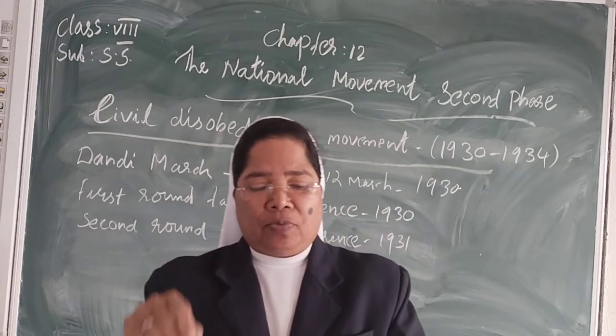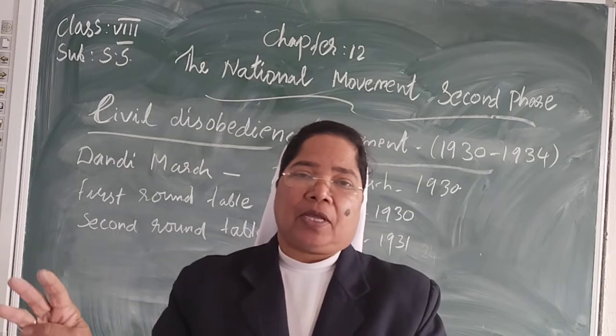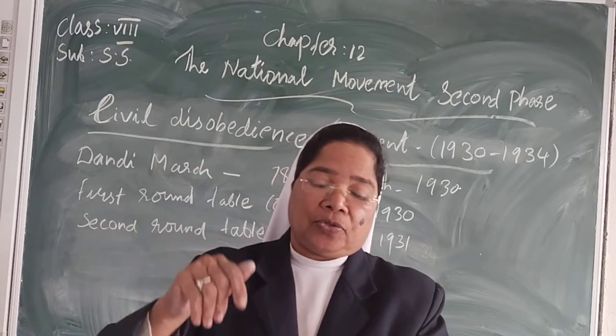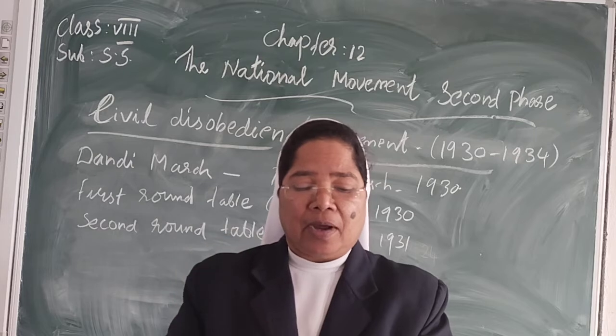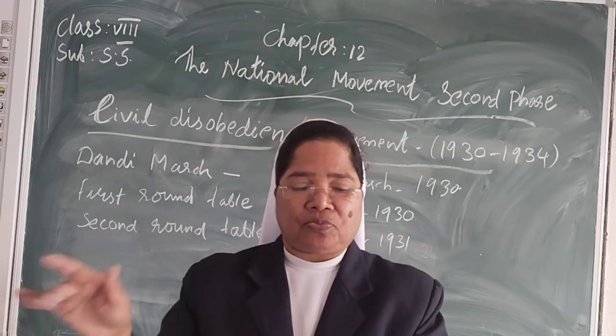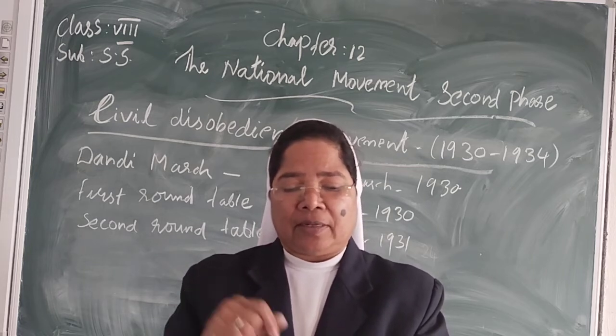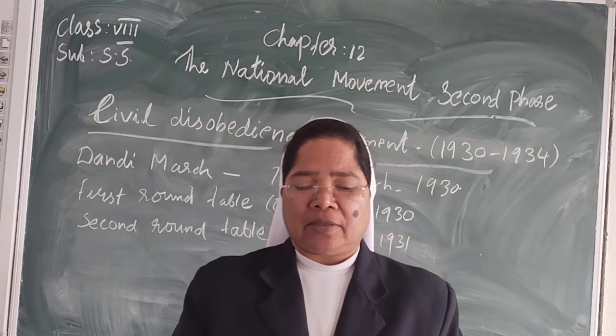This soon became the symbol of people's opposition to the government. In Tamil Nadu, Rajagopalachari led a similar march from Tiruchirappalli to Vedaranyam. In Gujarat, Sarojini Naidu.